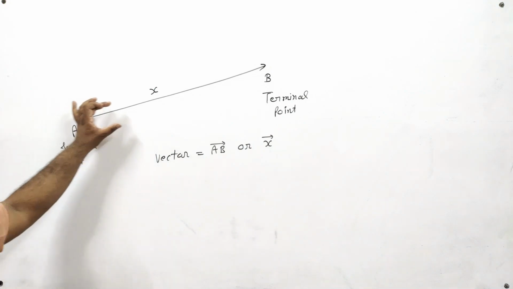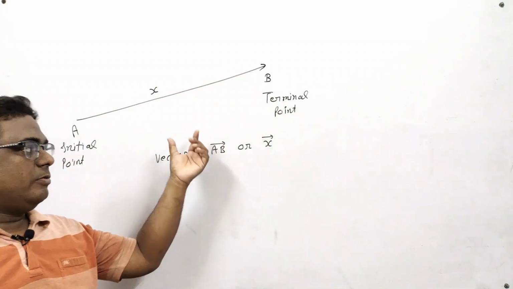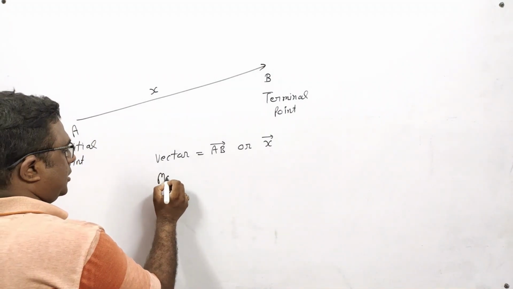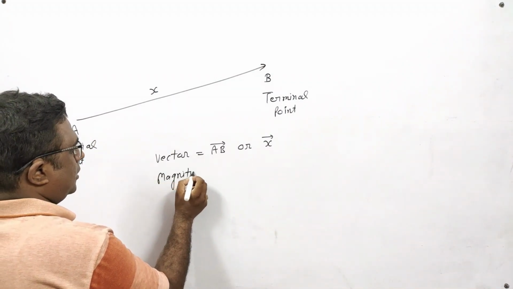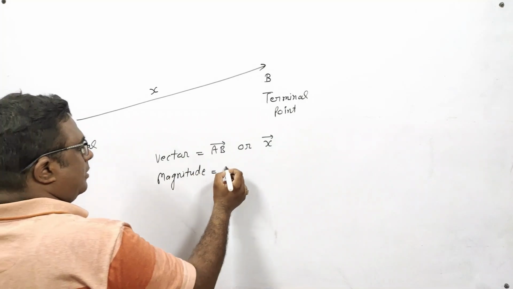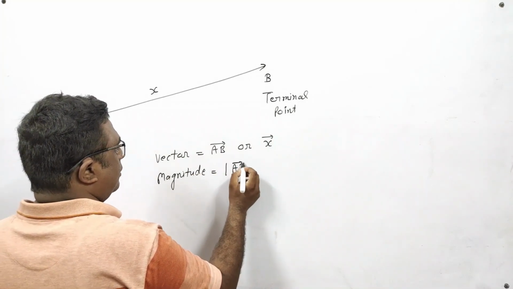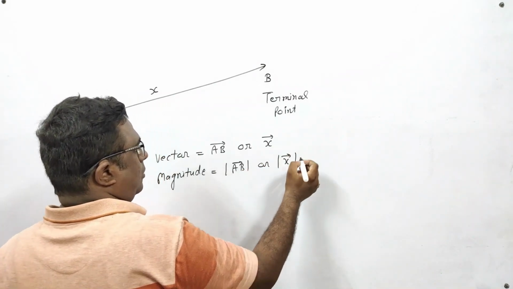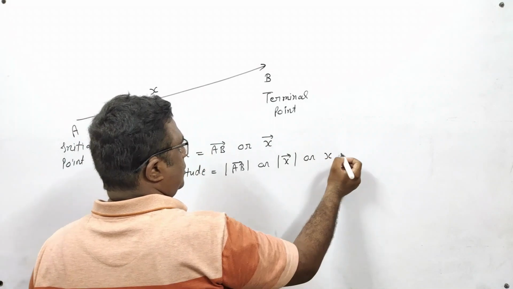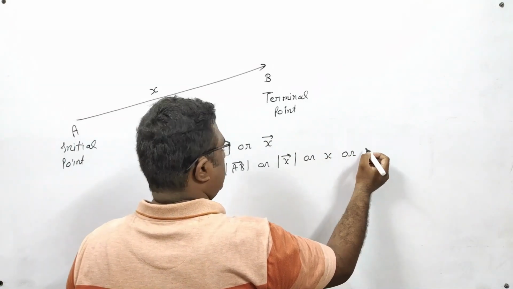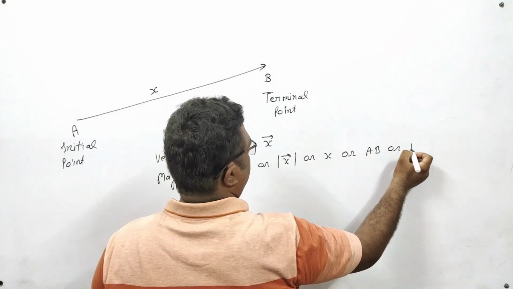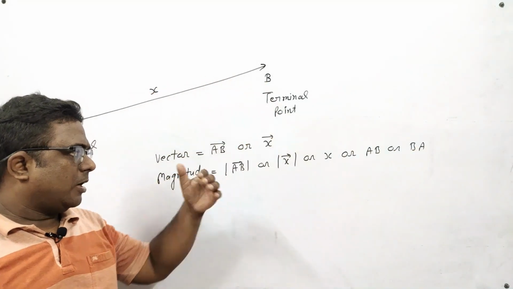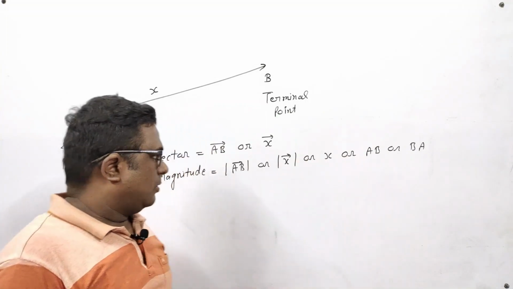And a very important thing, its magnitude will be denoted by magnitude of AB vector or magnitude of x vector, or simply x, or simply AB, or simply BA. So you can denote the magnitude of this vector by any one of these methods.